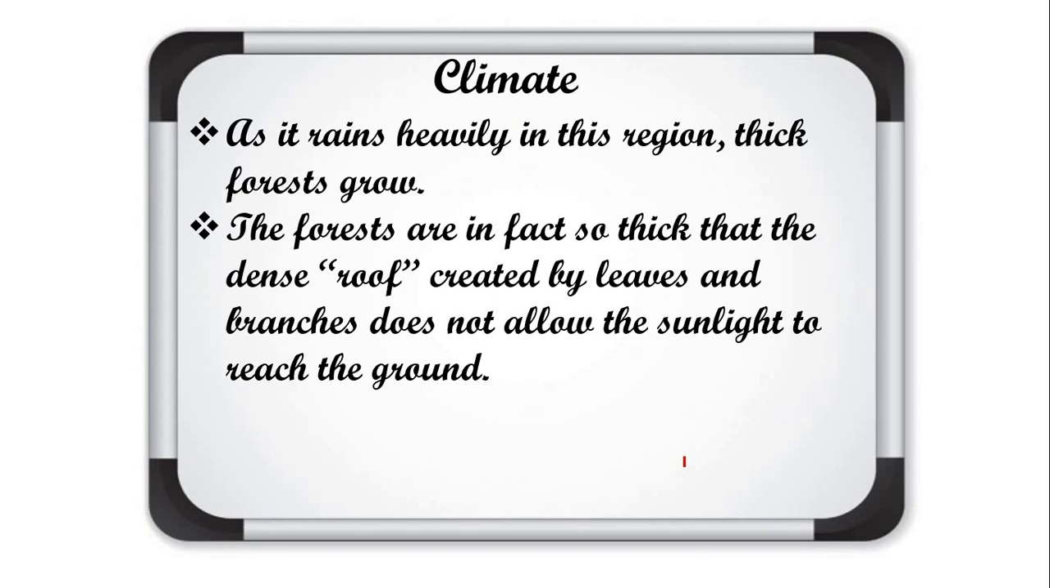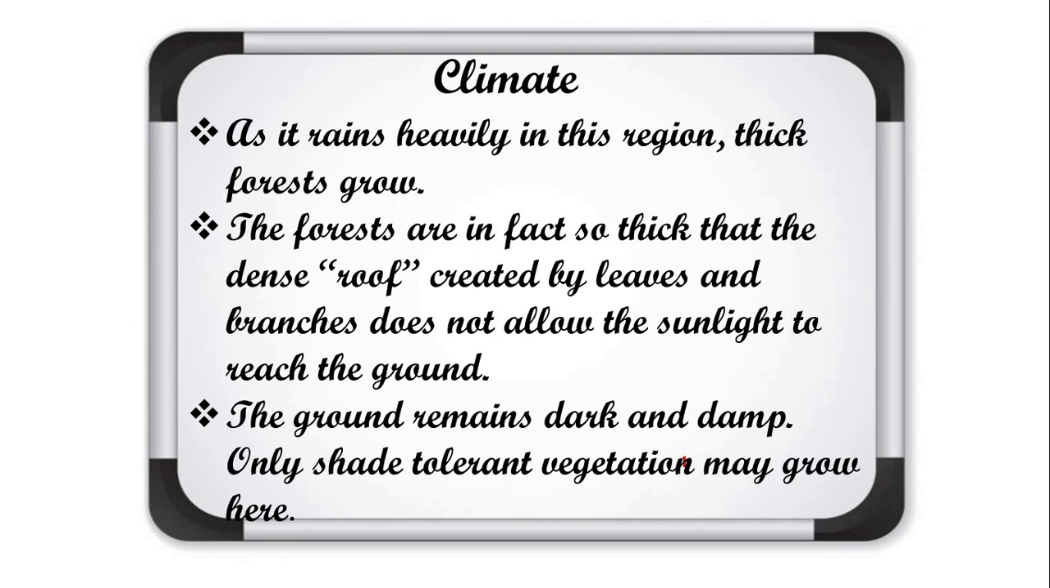And in this forest a large variety of vegetation is also found. The ground remains dark and damp, so only shade tolerant vegetation may grow there, meaning the vegetation which doesn't need so much sunlight. These forests are also known as evergreen forests, because the trees do not shed their leaves at the same time, or in a particular season. That's why they remain green throughout the year.